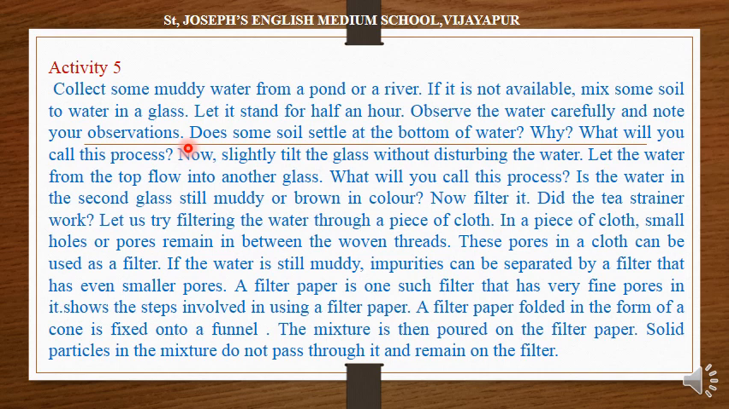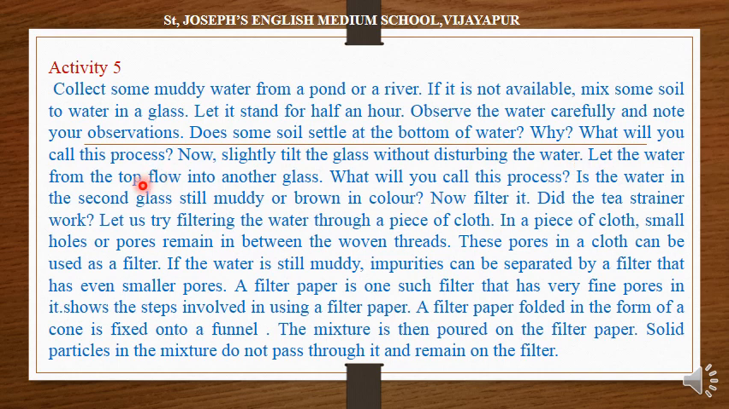What can be observed? Yes, soil has settled down, and the water and soil form two different layers. At the top, you can see some small dust particles in the glass, right? Very good. Does some soil settle at the bottom of the water? Yes. Why? Because it is heavier. What will you call this process? This is called sedimentation because the soil has settled down. So, it is the sedimentation process. Now, slightly tilt the glass without disturbing the water.